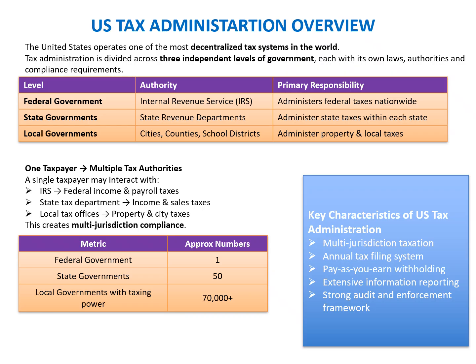If we quickly look at some of the key characteristics of US administration, the system is built on multi-jurisdiction taxation and annual filing of tax returns. It has the concept of pay-as-you-earn withholding, and extensive information reporting, which is backed by a strong audit and enforcement framework. This administrative structure forms the backbone of the US tax system and explains why compliance plays such a critical role in US taxation.